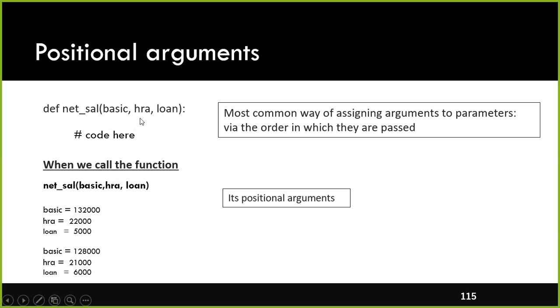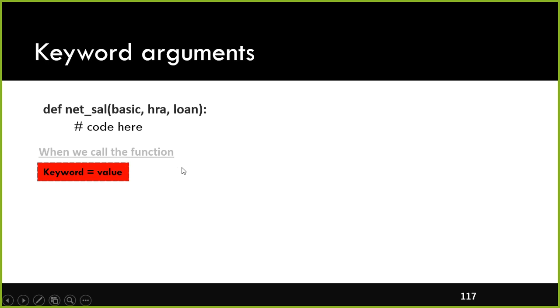The first one is basic, HRA, loan. When I call this function netSal, can I specify the loan amount value first? You can specify it, but logically it will be false, it is not correct. You need to specify in the same order: whatever the basic value, the HRA value, then loan. But we have something called keyword arguments.